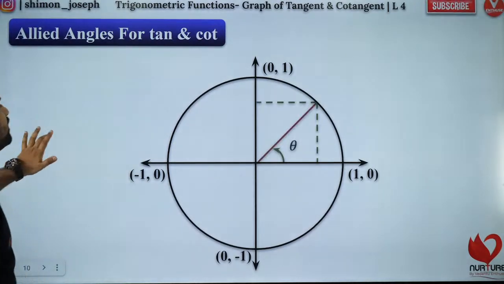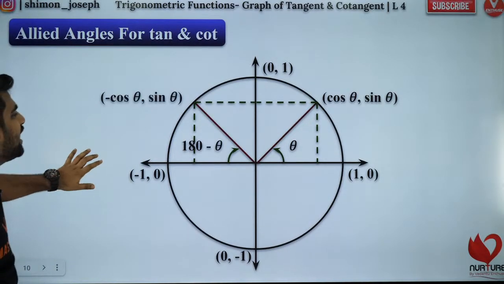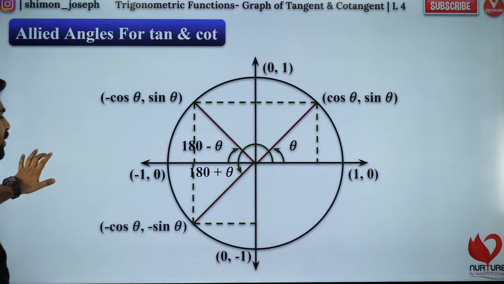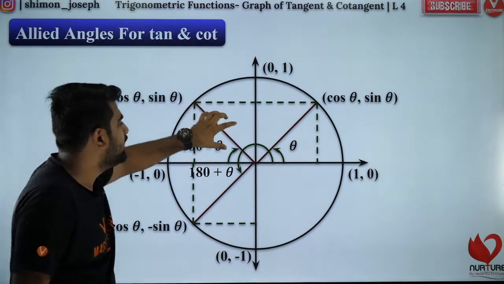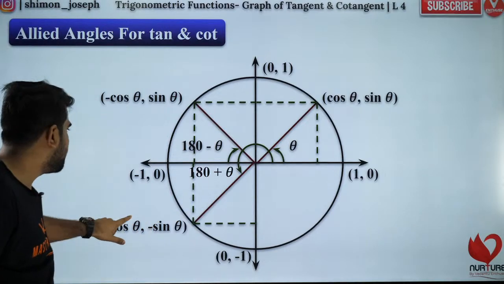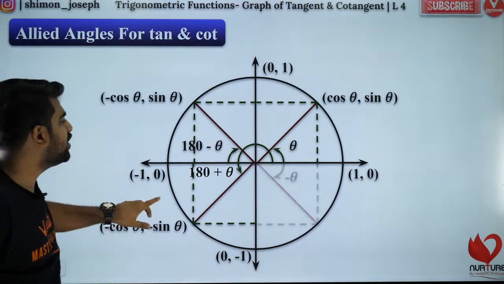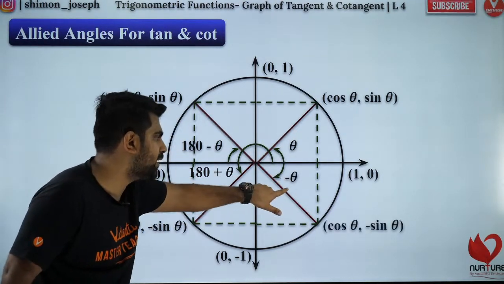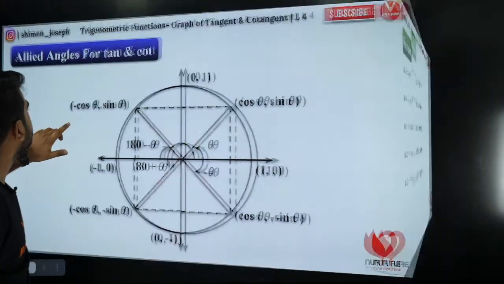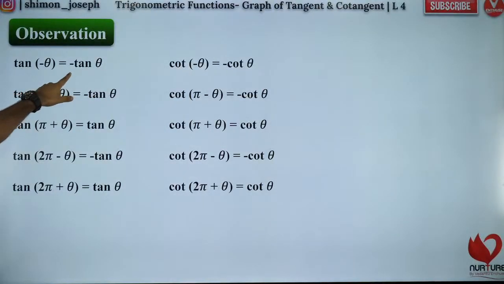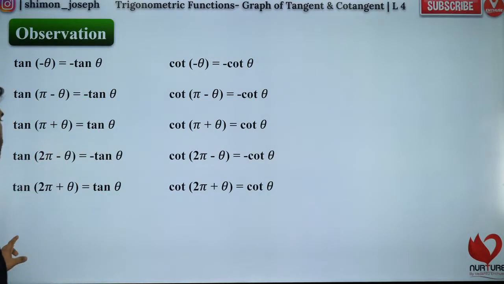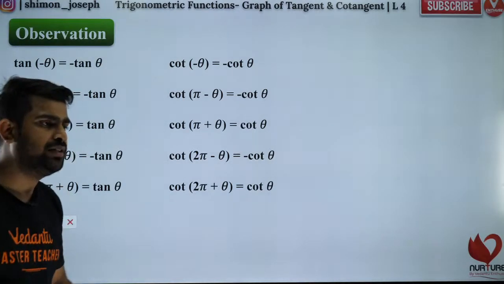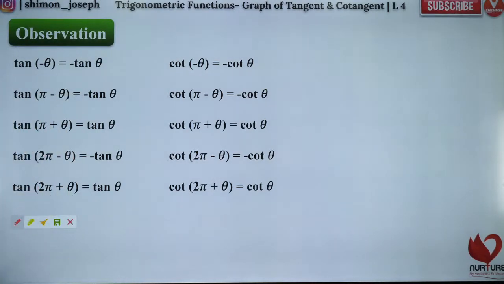So that is what we have here. These are the allied angles which I'm going to show you. 180 minus theta means it will be in the second quadrant. Theta means first quadrant. 180 plus theta means third quadrant. Minus theta means fourth quadrant. So if it is minus theta, since it is in the fourth quadrant, you will get all these relations. Are all these relations easy to follow now? Are you guys cool with it?